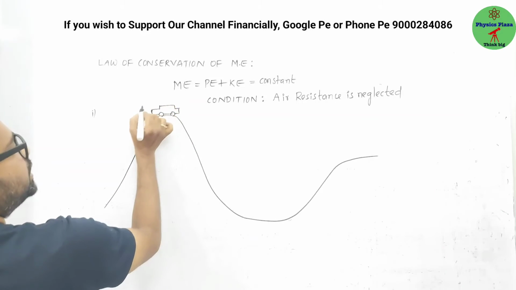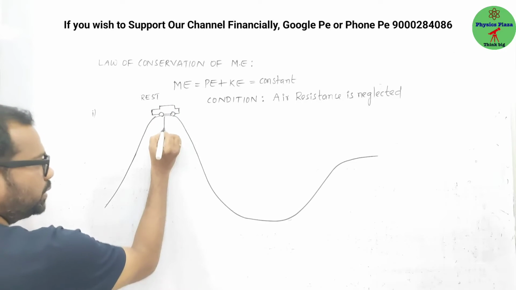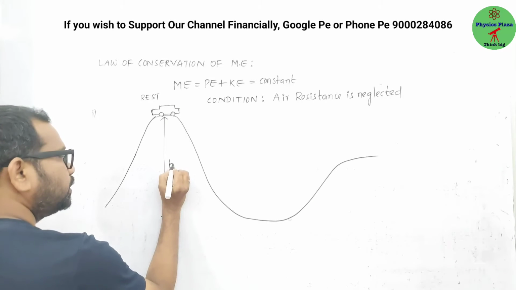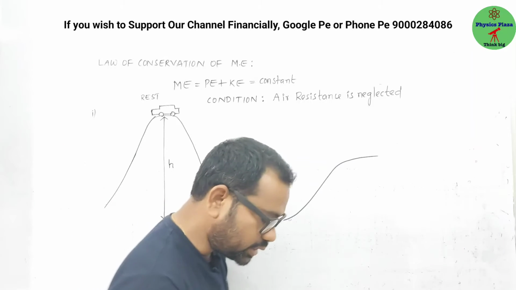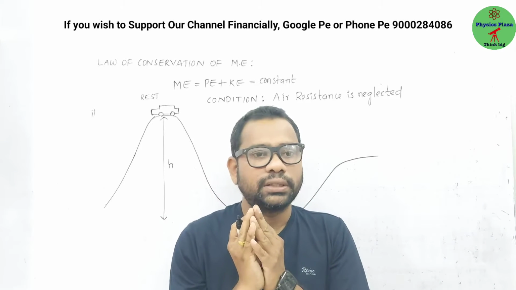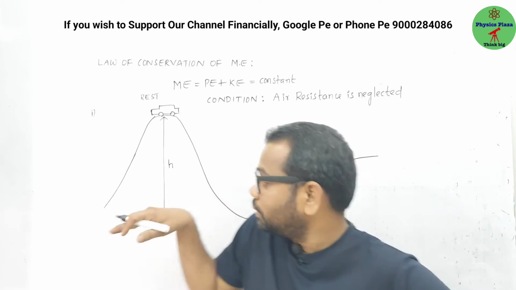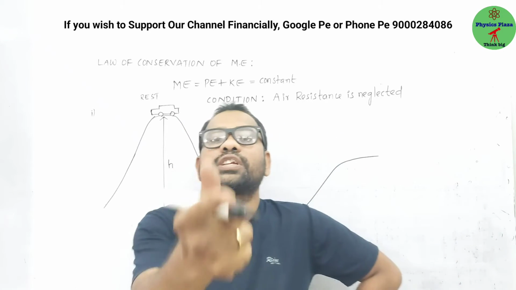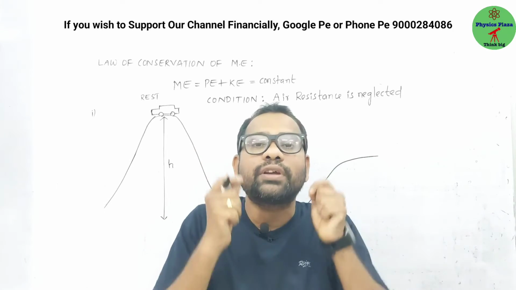Okay. Now let us say that here it is at rest position, and from the ground it is at a maximum height. Now children, this body is at rest. Here they may ask you one question: even though the body is at rest, do you think that body will have some energy? Many students will say no. Body is at rest, no energy, they'll think. But the body is placed at a certain height. Due to the height, what kind of energy does the body have? Potential energy. So even though the body is at rest, yes, it will have energy.